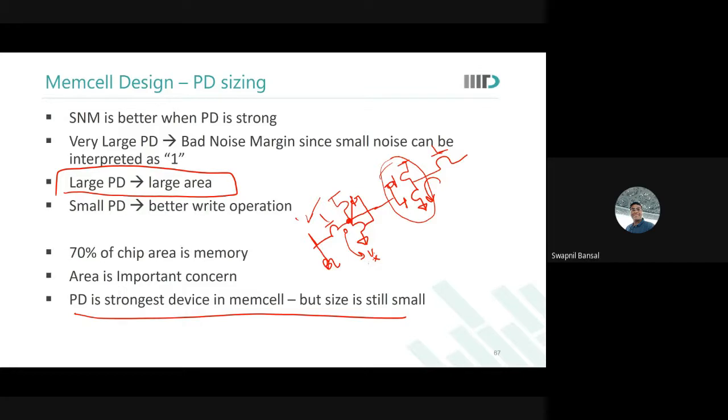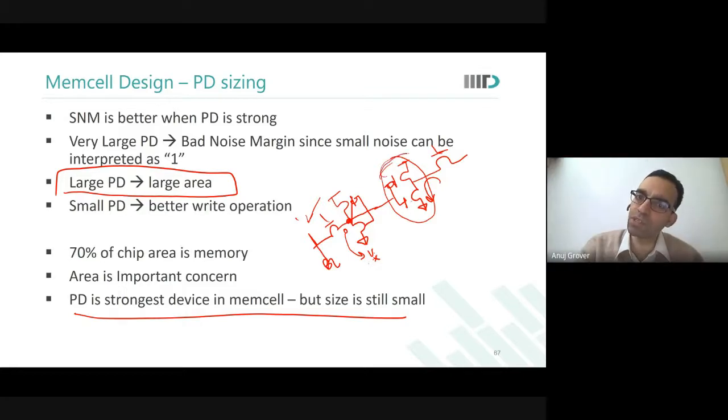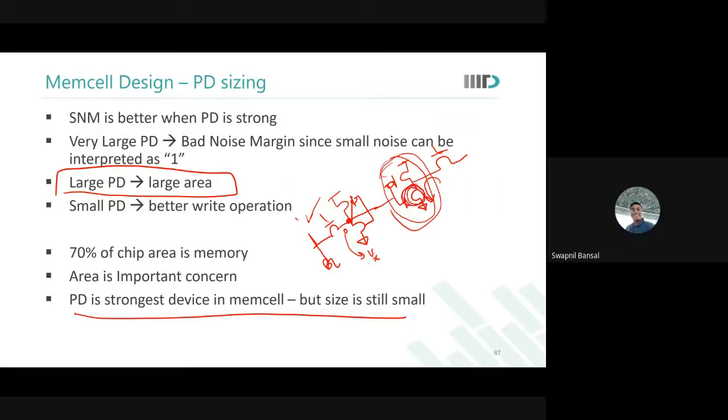So Vx is close to 0, right? Yes, but the trip point of this inverter is also very close to 0 because the pull down is very, very large. Okay, you have made both pull downs large. Sir, can we comment it like that? Increasing the size of pull down, we are making 0 more stable in the inverter. So both inverters would try to be in the 0 state.